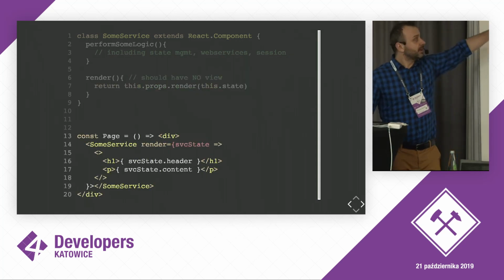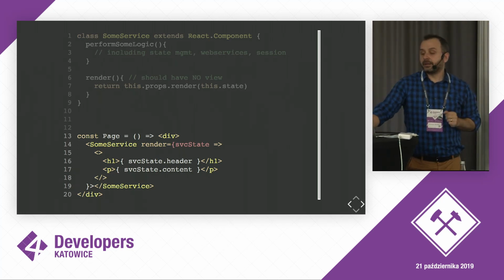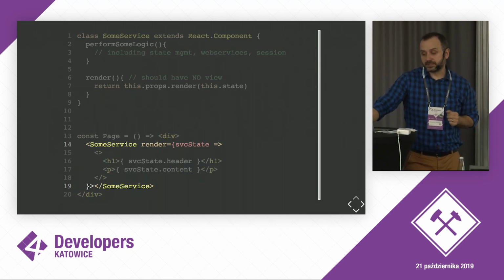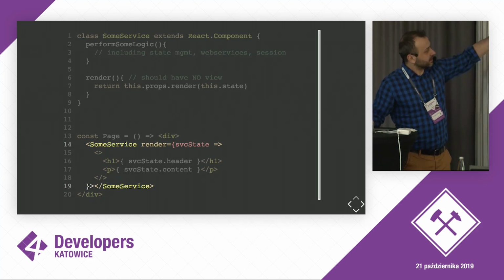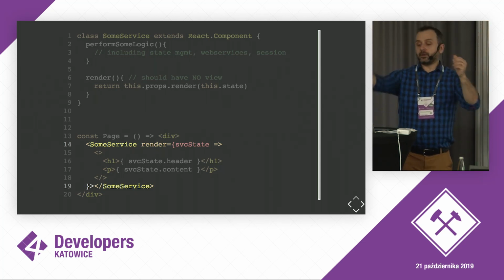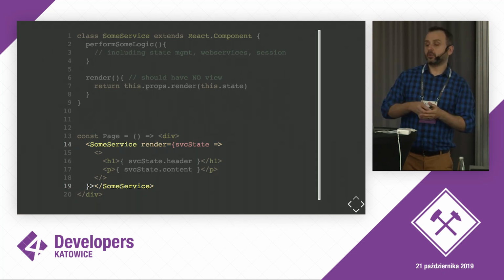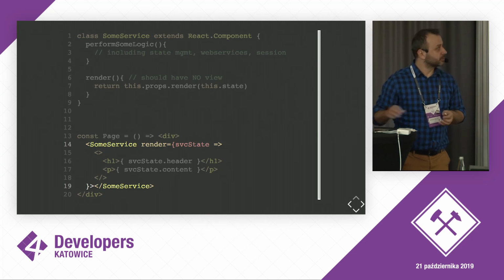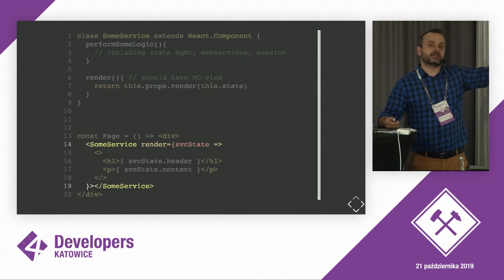Normally, in React, we would define what the view is inside the render method. In this case, we don't do it. The whole idea of a render prop is that we have a page component that is a consumer of the render prop. It is the consumer who will pass a render function, the so-called render prop. This is why the pattern is called render prop. And only the consumer will tell how this looks.